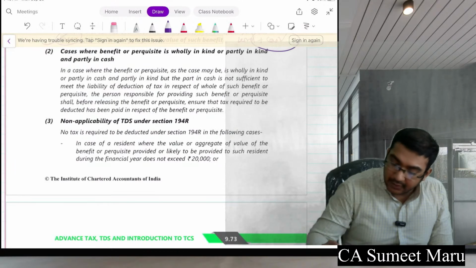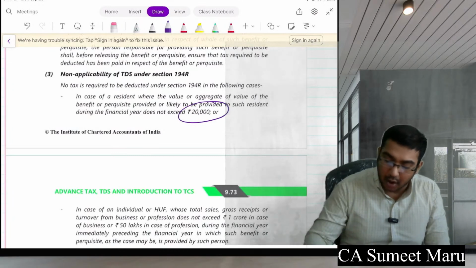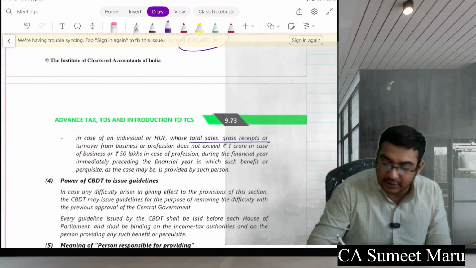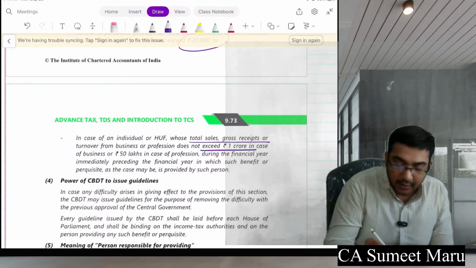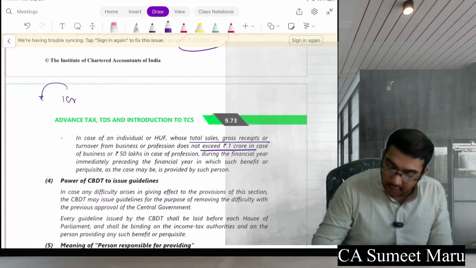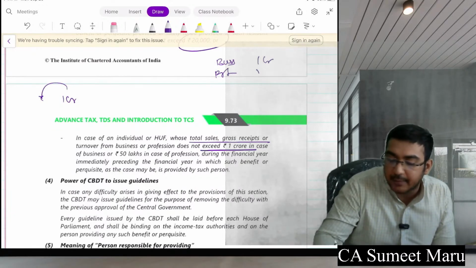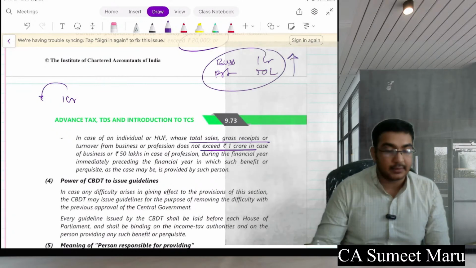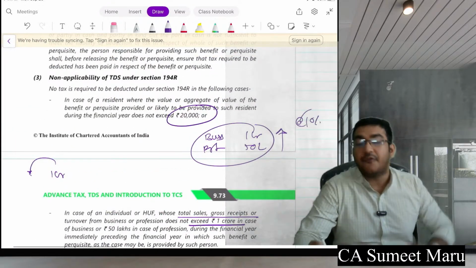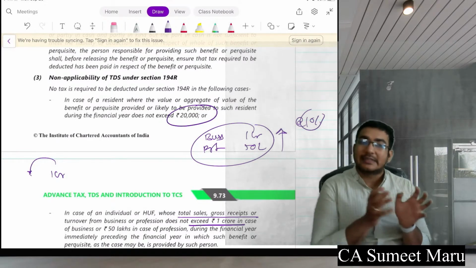But to whom this is not applicable, pay attention here, everyone. No tax is required to be deducted under this case if the resident's aggregate value is less than 20,000, or in case of an individual or HUF whose total sales, gross receipts or turnover from a business or profession does not exceed 1 crore. So for business the limit is 1 crore and for profession the limit is 50 lakh. If you have turnover above this, you have to deduct the tax at the rate of 10% of a person to whom you are giving benefits of more than 20,000. That includes cash as well as kind.